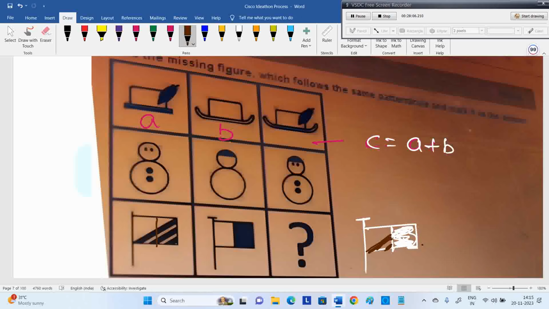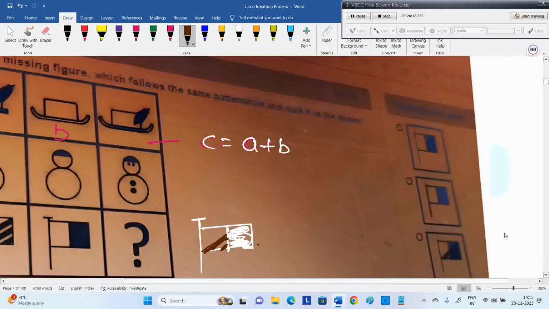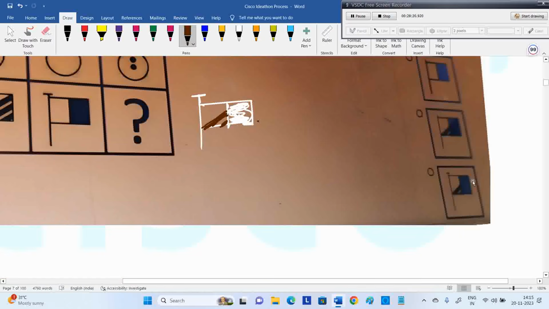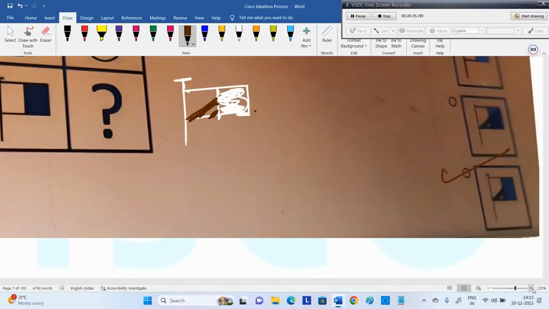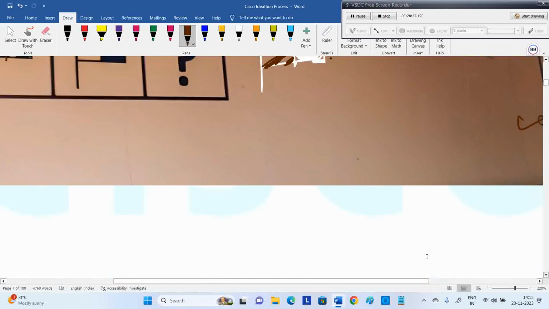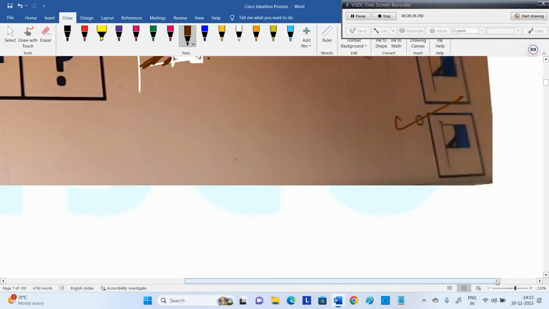Adding of both. As the right side is fully shaded, this will overlap and it will be shaded. The half part, whatever shading is required here. So we need to see this option. This is what you can observe. It may not be visible properly, but you can see the half part is shaded and this half part has lines.